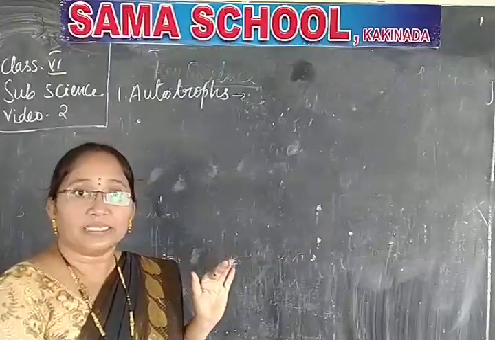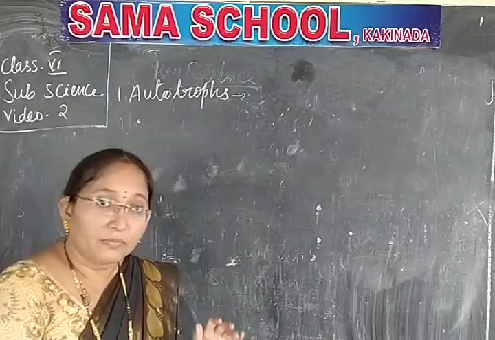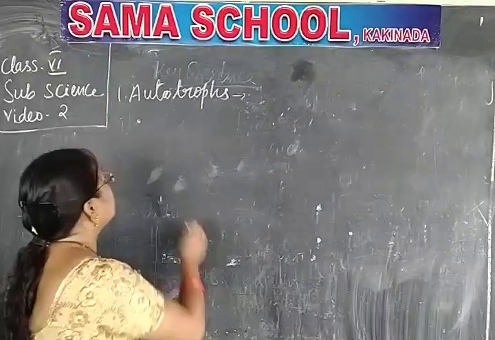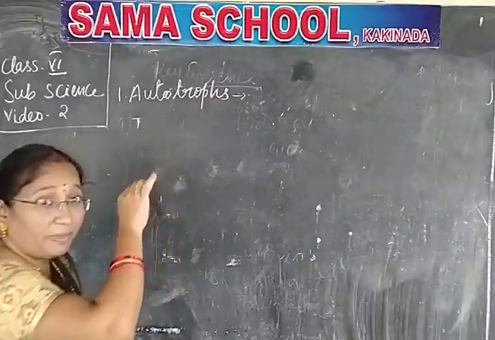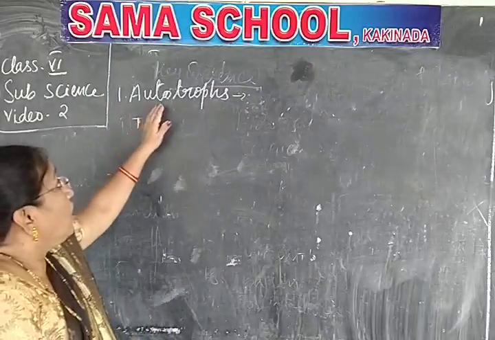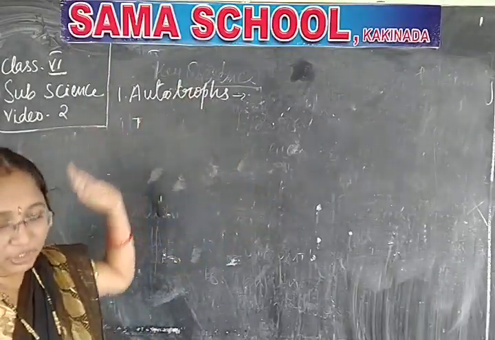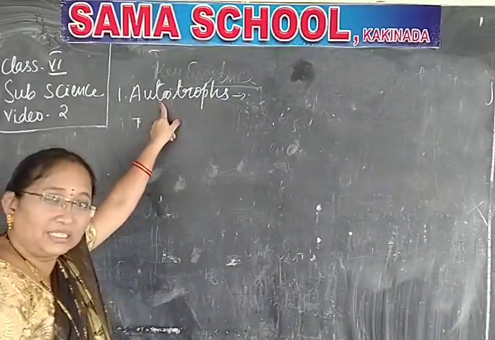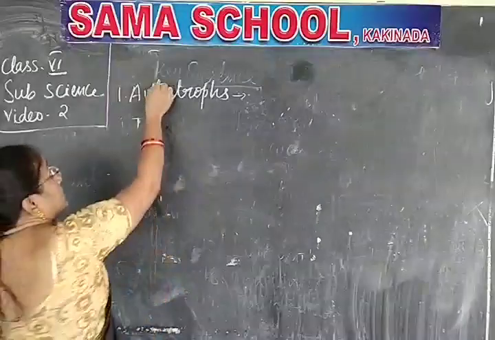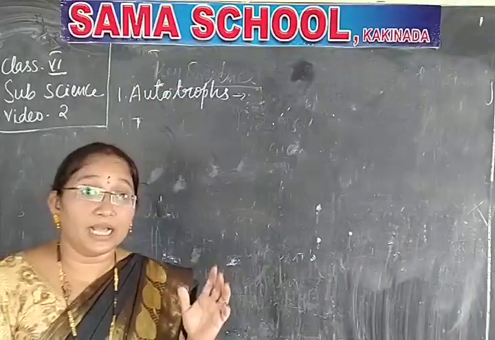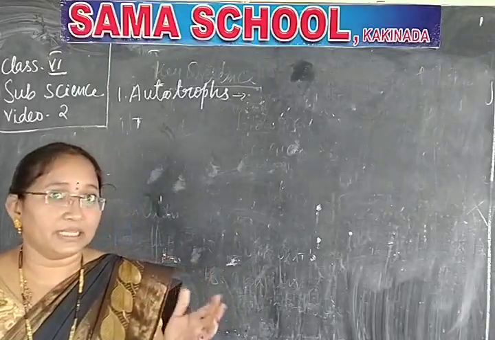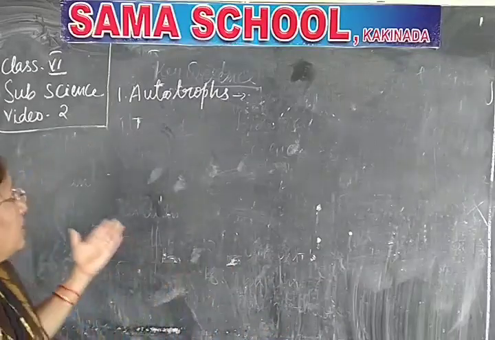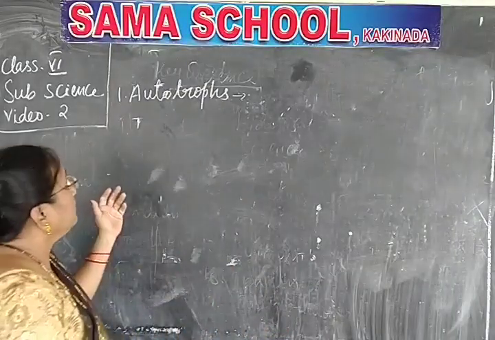Autotrophs means the organisms which can prepare their own food materials. I raise the topic of nutrition. Of course, you can write autotrophic nutrition and heterotrophic nutrition, but it is not concerned to you. Before that, you must understand what these autotrophs are. These are the basic terms. In the last class, I explained habitat and some biological and physical terms. Today, I want to explain purely biology.